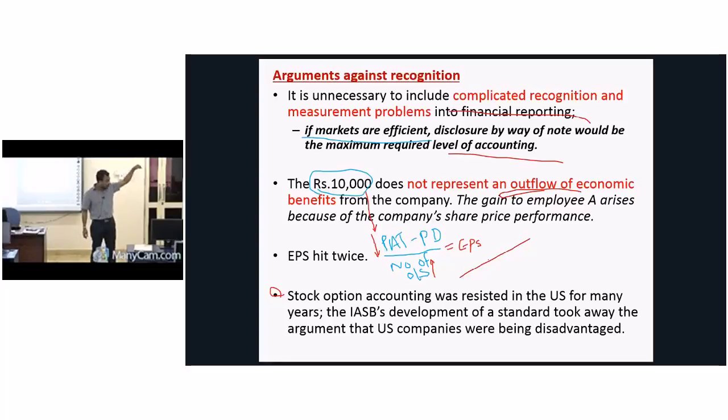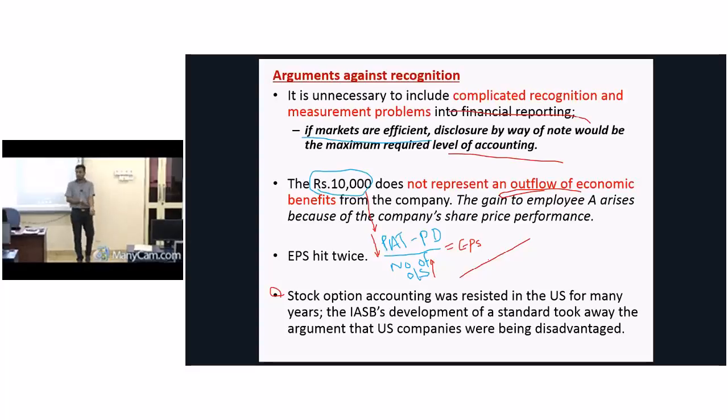It came down with double impact. Why? Since profit goes down, EPS comes down. Since my number of shares goes up, again EPS goes down. There are two impacts. EPS is hit twice as a result of this.